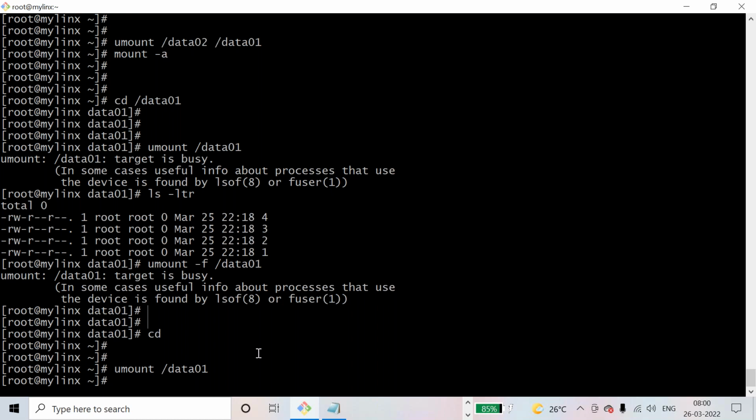So what will be the entries in fstab? Device to mount, where this device needs to be mounted, what is the mount point, what is the file system type, what are the default options, and what is the fsck pass. All these things are fstab entries. Search in Google for Linux fstab entries, you will get a lot of information.